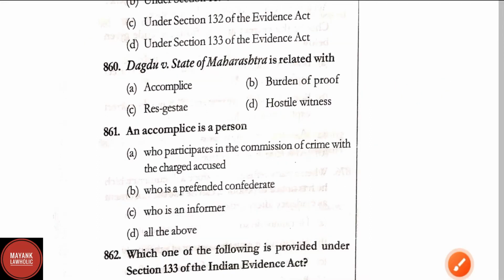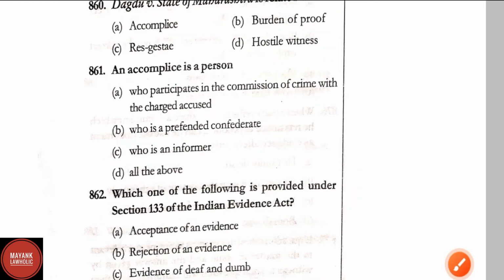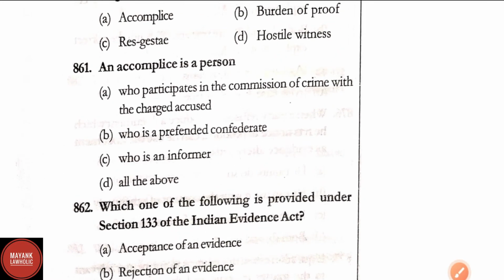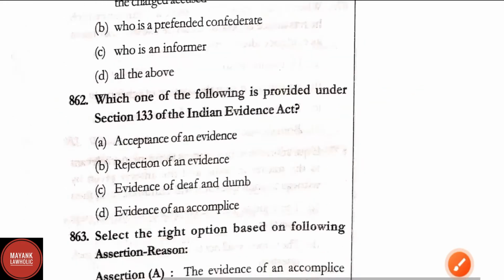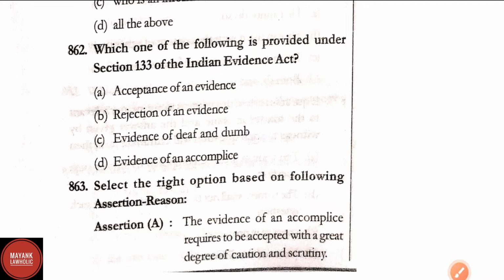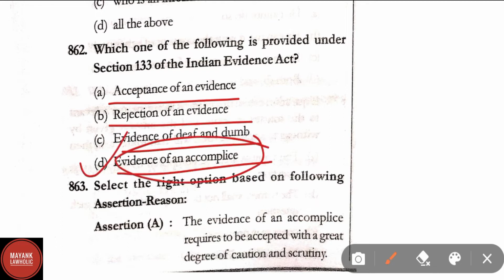Question number 860. Dagdu versus State of Maharashtra is related with option A, that is accomplice, is the correct answer. Question number 861. An accomplice is a person who participates in the commission of crime with the charged accused. Here option A is the right answer. Question number 862. Which one of the following is provided under section 133 of the Indian Evidence Act? Here options are acceptance of an evidence, rejection of an evidence, evidence of deaf and dumb, evidence of an accomplice. Here correct answer is option D, evidence of an accomplice.